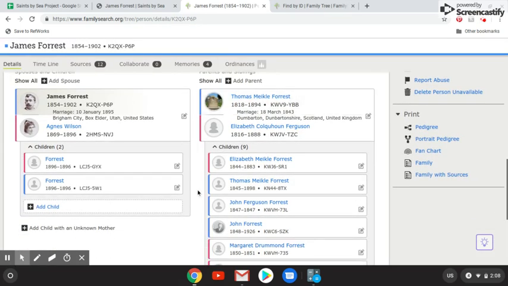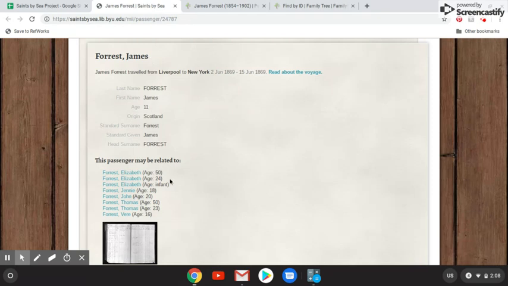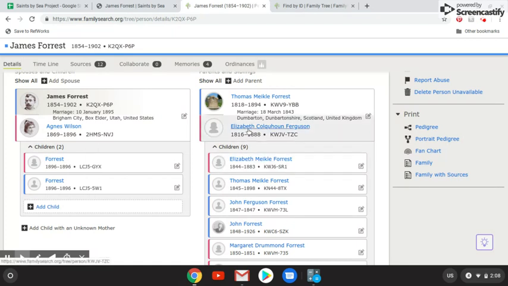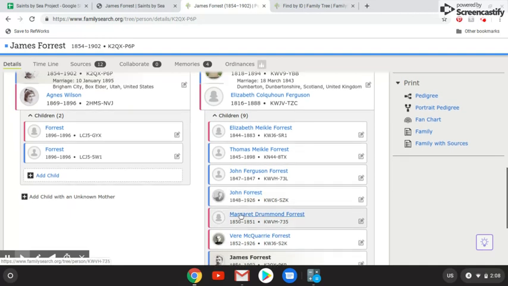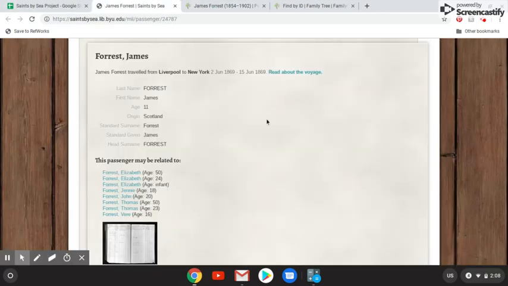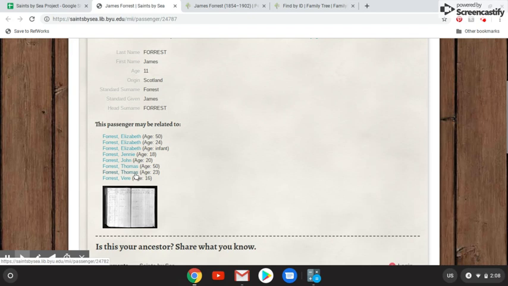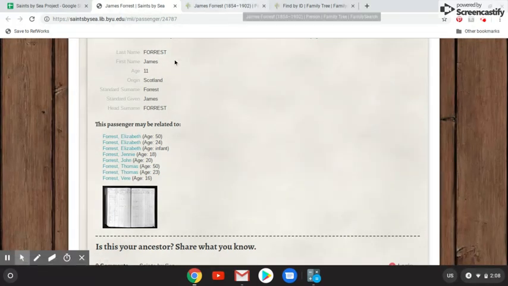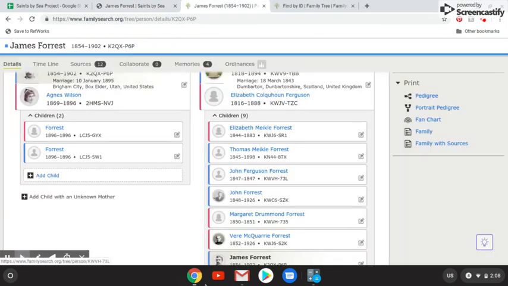And then if we look at all of the family members, he obviously has a huge family. It's looking like Elizabeth and Thomas are his parents. We have an Elizabeth and Thomas, and then children, going down by age: an Elizabeth, a Thomas, a John, a Jenny, and then Vere, and then James, who's 11, and then another Elizabeth, who's an infant. But looking at that information, the fact that all of these individuals are here together on Family Search, it's very likely this is the correct individual.